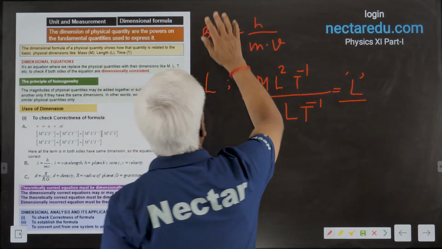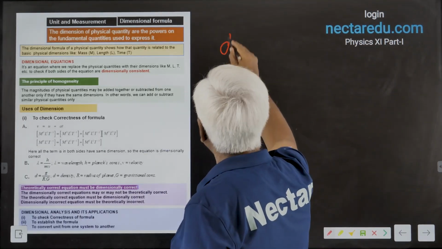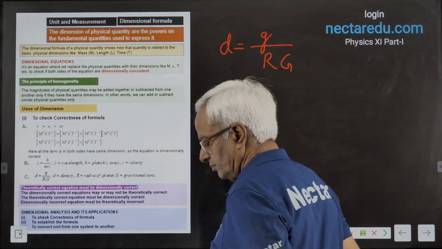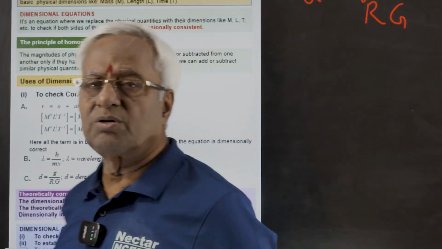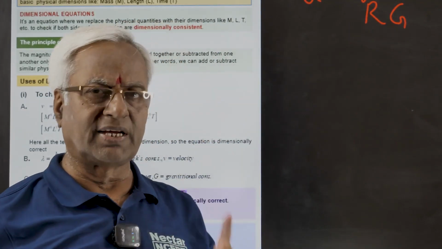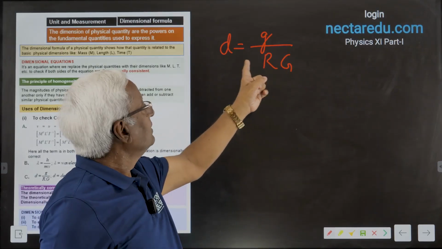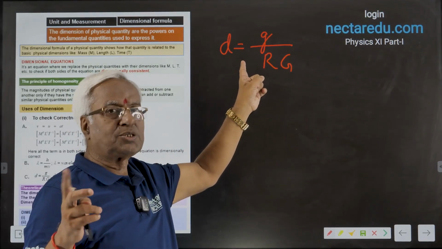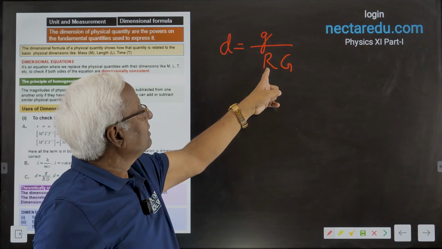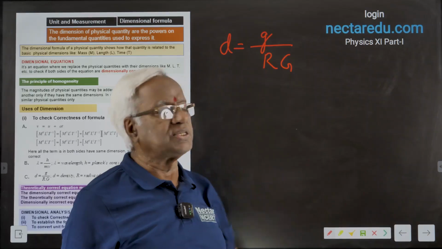Then another example: d equals g upon Rg. For astronomical objects, the acceleration due to gravity of that planet or satellite is given by this formula. Here, d stands for density of that astronomical object, might be a satellite or a planet, R is the radius of that object, and capital G stands for the gravitational constant.